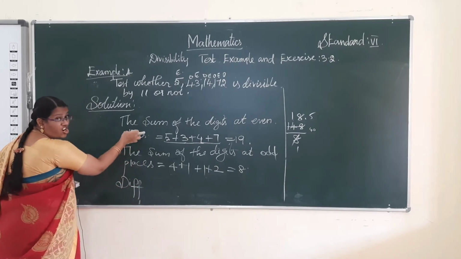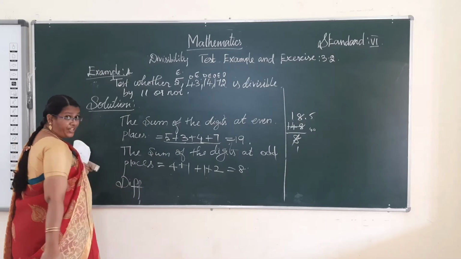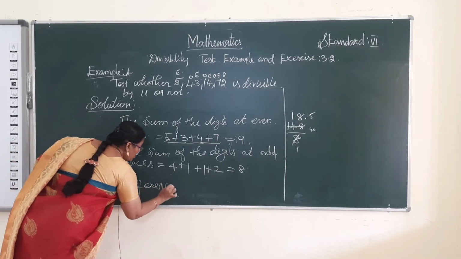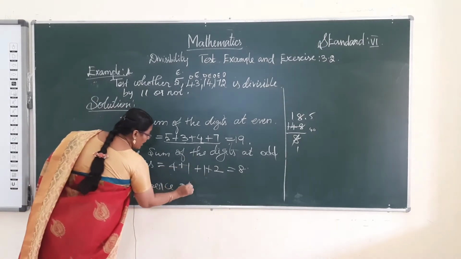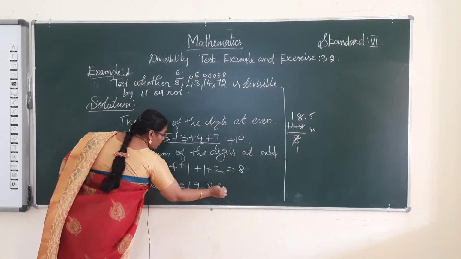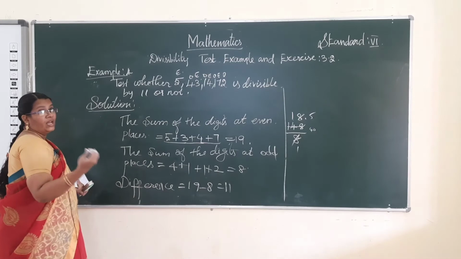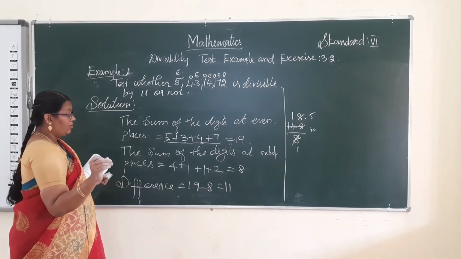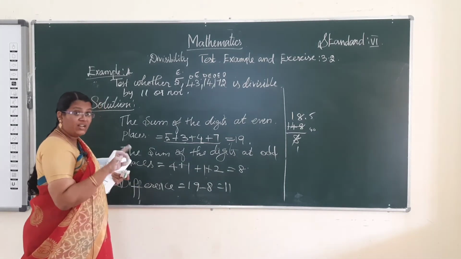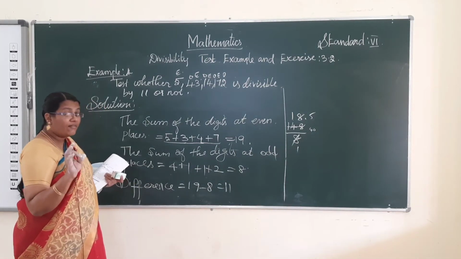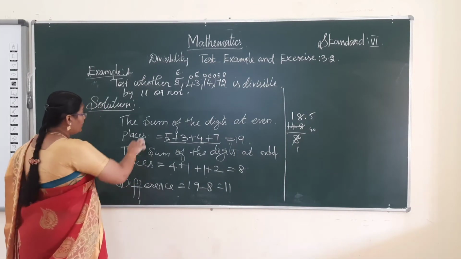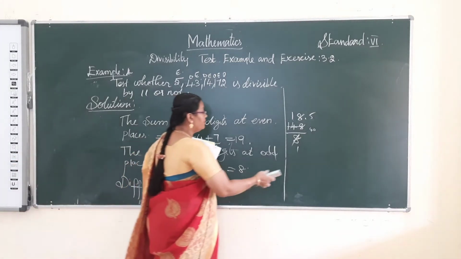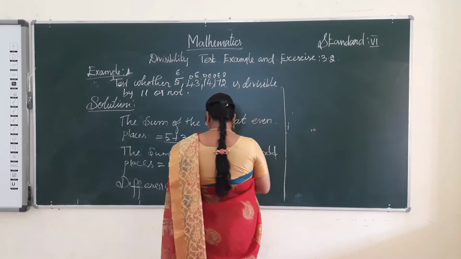Okay, the difference between the sum of the odd places and the sum of the even places is 19 minus 8. What do we get? 11. What is the rule? Either 0 or a multiple of 11. So here we got 11. 11 is divisible by 11. Therefore the given number is divisible by 11.